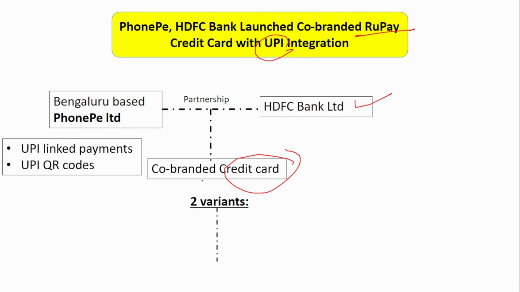Under this, there are two variants. The first is Ultimo and the second is Uno. These are the two variants under this co-branded credit card.